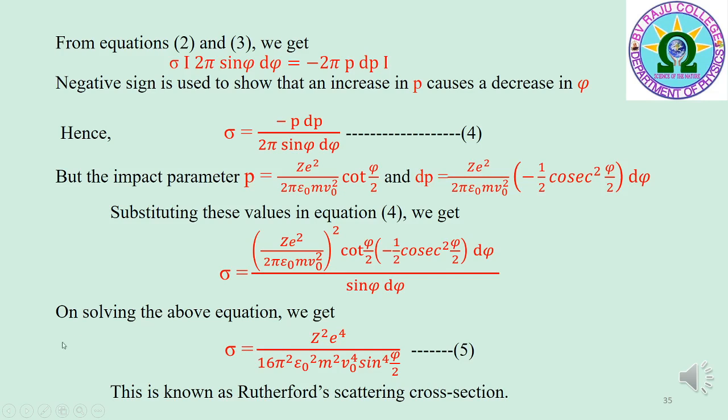On solving the expression, we get the scattering cross section sigma is equal to Z square e power 4 by 16 pi square epsilon 0 square m square v0 power 4 sin power 4 phi by 2. This is equation 5. This equation is known as Rutherford scattering cross section.